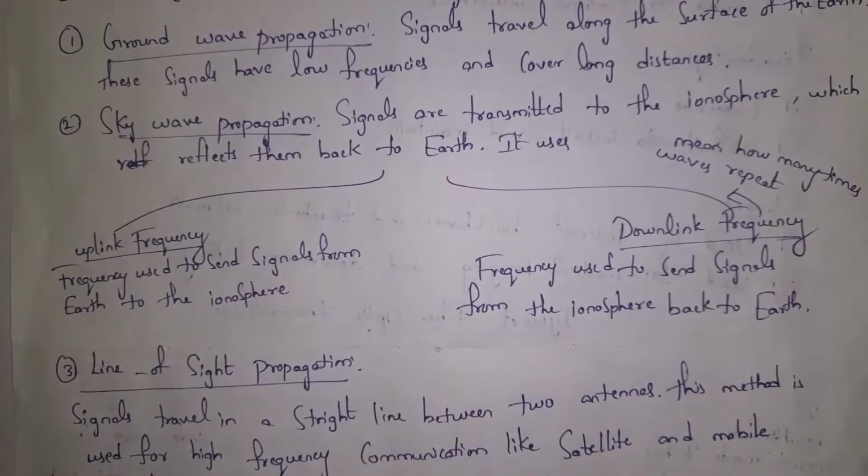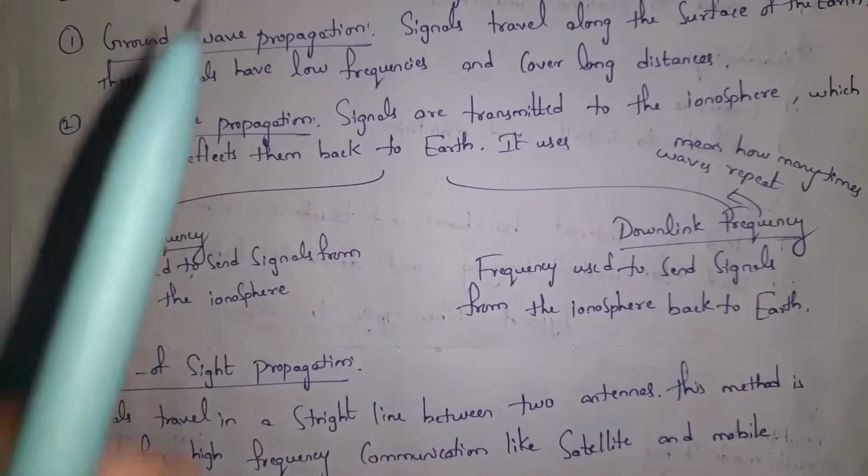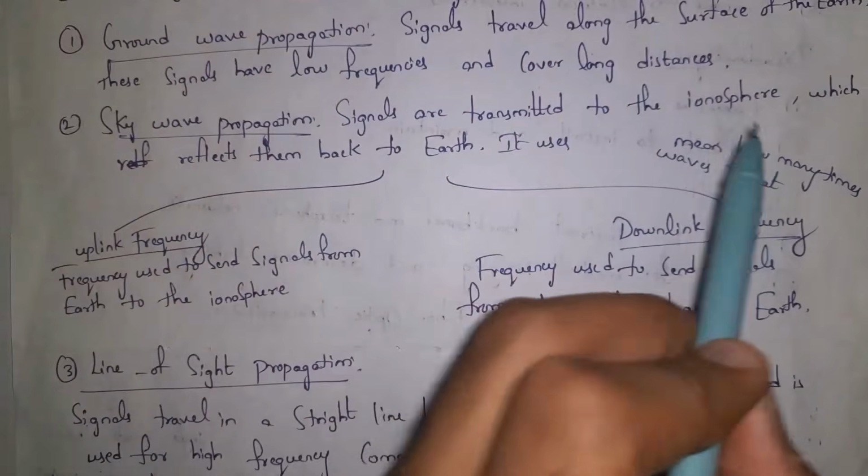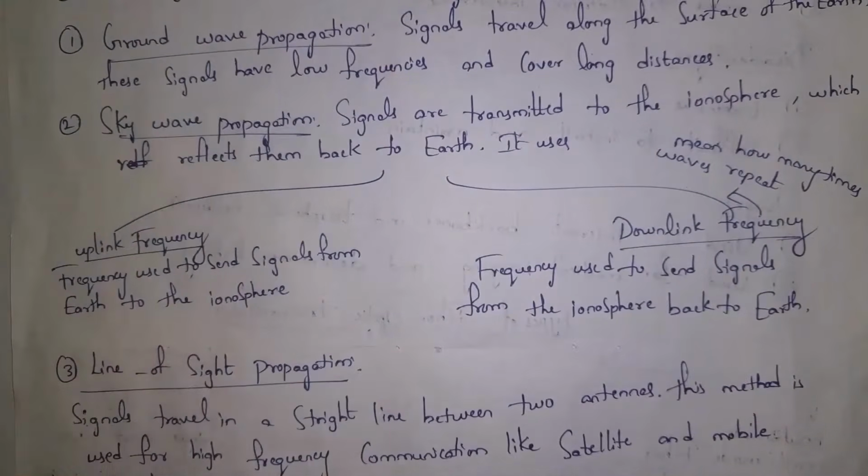And the second one is skywave propagation. Signals that are transmitted to the ionosphere, which reflects them back to the Earth, we call skywave propagation. Skywave propagation uses uplink frequency and downlink frequency. In uplink frequency, signals are transmitted from Earth to the ionosphere, whereas in downlink frequency, signals are transmitted back from the ionosphere